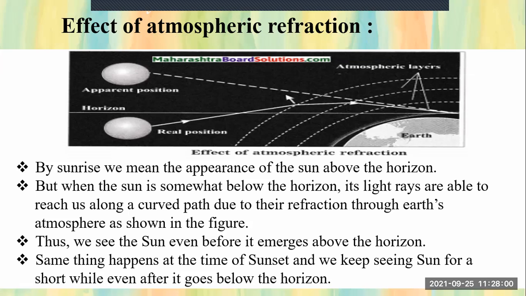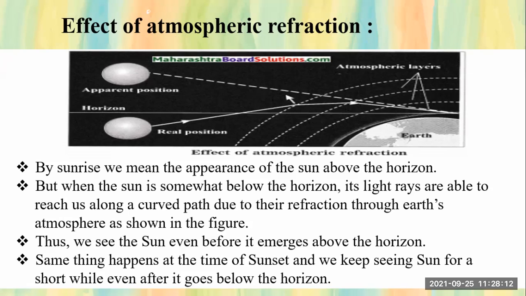Okay, students. So now you understood how the effect of atmospheric refraction takes place in sunrise and sunset. Again, how the twinkling of stars takes place, what is the actual position of these stars, and how they look higher, but actually are in a lower position.